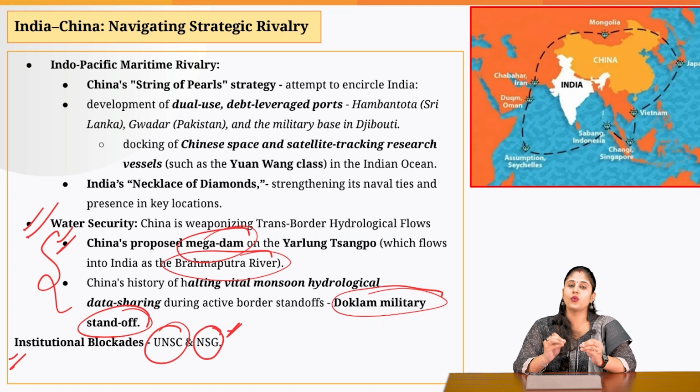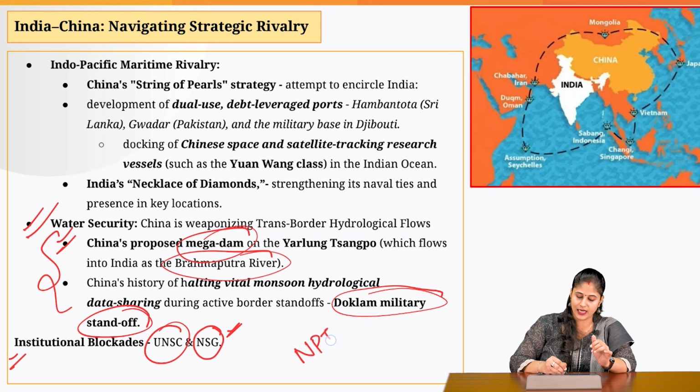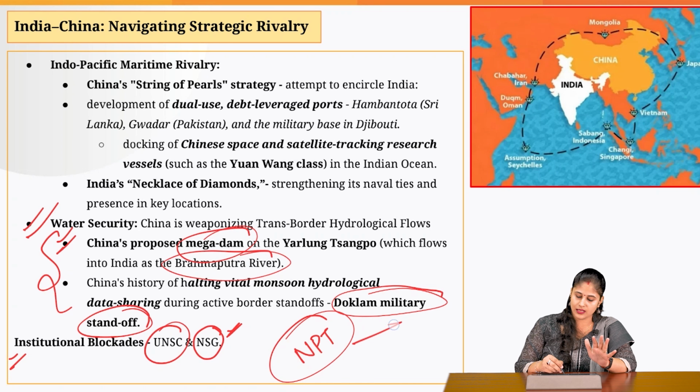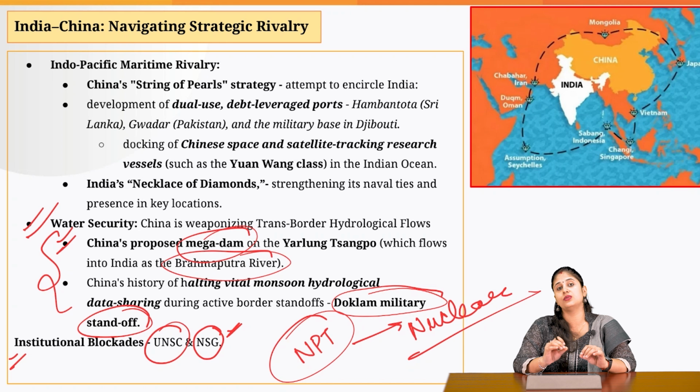And on what basis is China saying that India should not be provided with the membership of the Nuclear Supply Group? The reason being India has not signed the NPT, the Nuclear Non-Proliferation Treaty, which says that only 5 countries would have the nuclear technology. And these 5 countries are not going to share the nuclear technology with other non-nuclear states. Okay, which are these 5 countries? You need to let me know in the comment section.